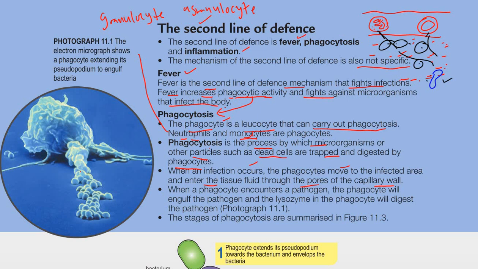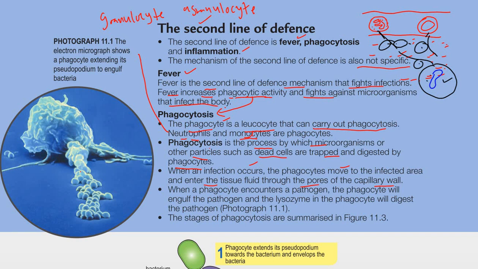They can move from the capillary through the pores to the tissue fluid where the infected area occurs, and then they can encounter the pathogens and carry out phagocytosis to destroy this bacterium or whatever antigen. So this is the specialty of these neutrophils and monocytes.